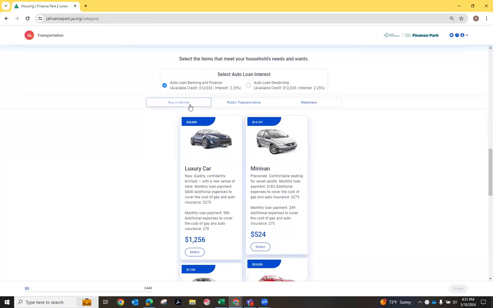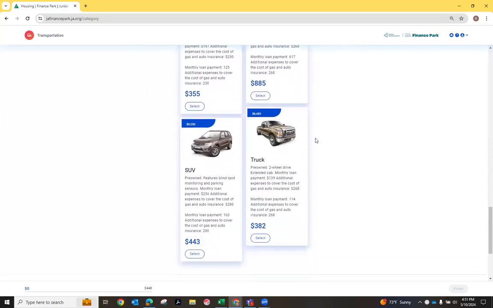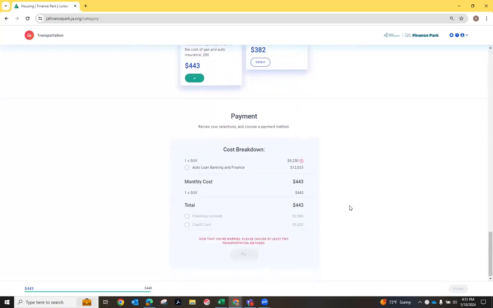So you're going to notice you can buy a vehicle, you can have public transportation, and you can ride share. So I'm going to have up to $12,000 to spend. So I might scroll down and see what I need. I am married, and so I think it's going to prompt me that now that I'm married, we have to have 2 transportation methods. So collectively, I can't go over that $12,000.